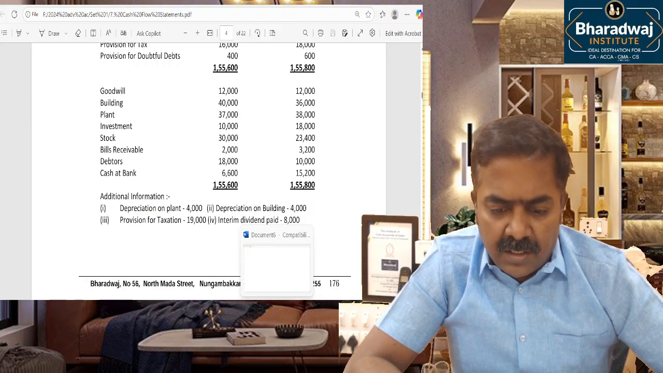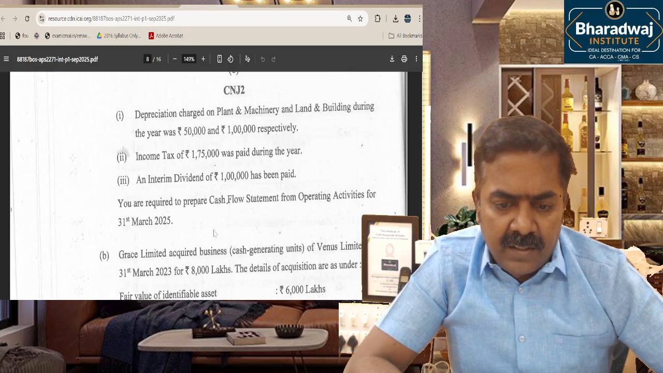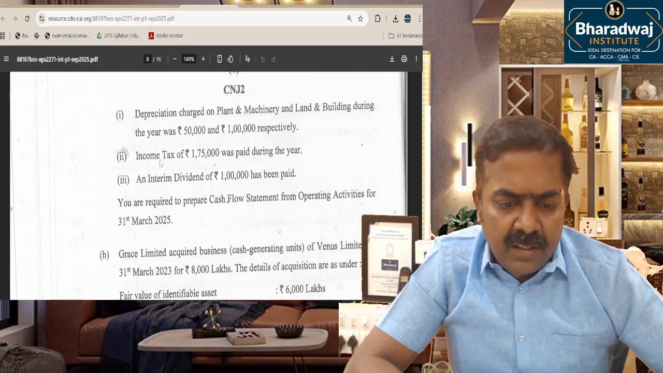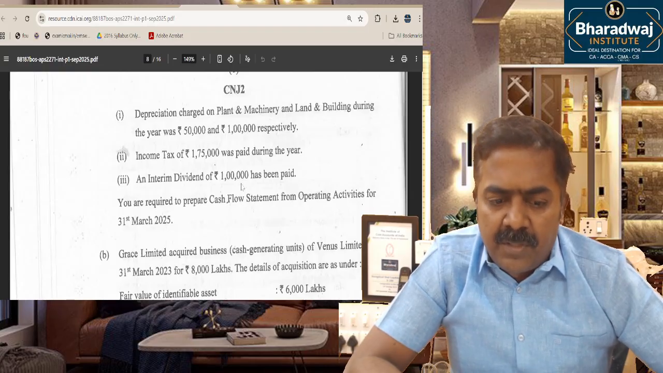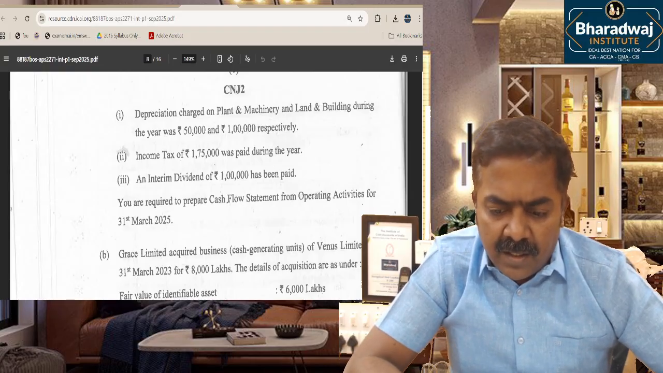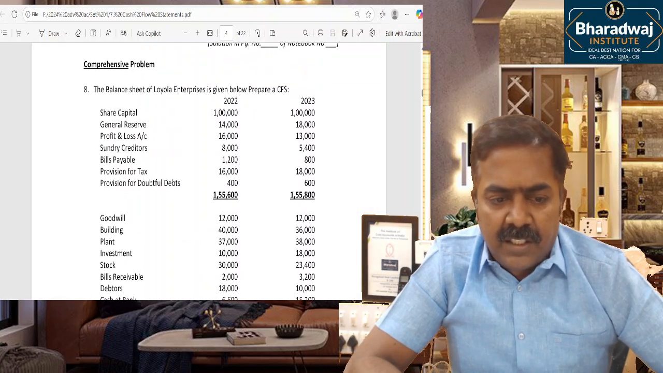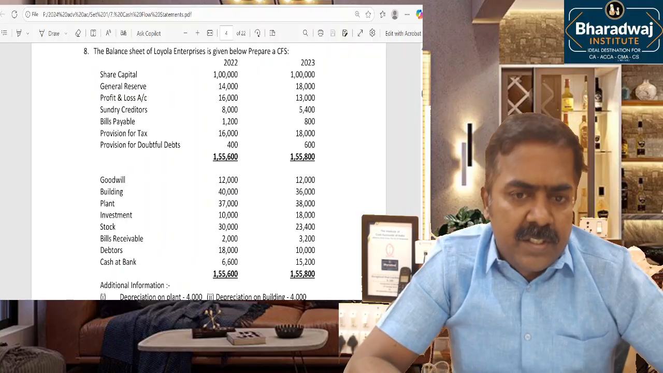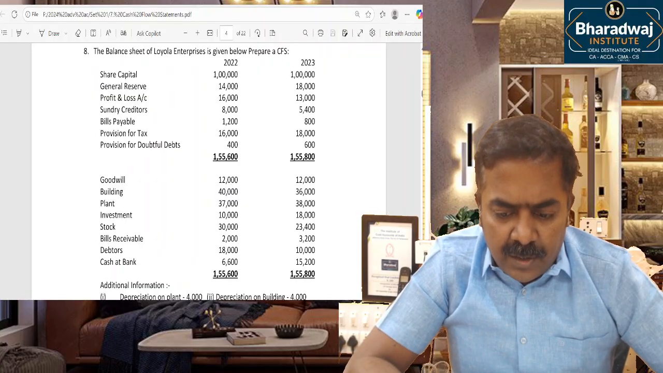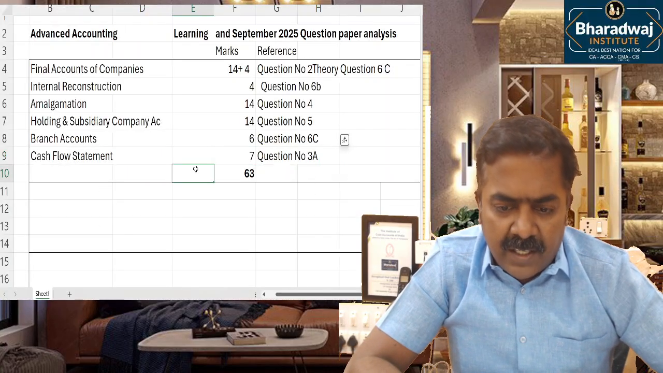So we just discussed it in the class, only the numbers are different, right? Depreciation is given, income tax paid is given, interim dividend paid is given. 3 adjustments were there. And we have done the same or a similar question in the class. It was actually a basic problem. We have done around 50-60 problems. In that, the 8th question was tested in the exam. So that was a cakewalk.